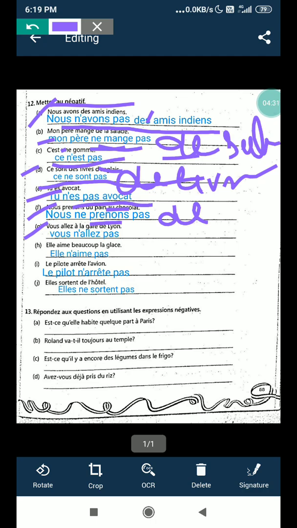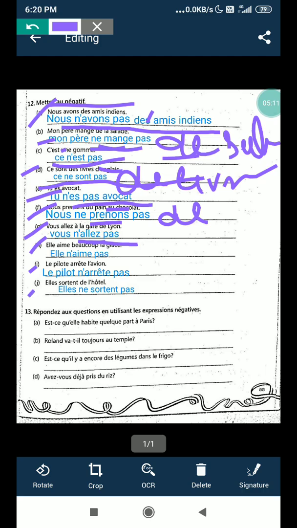This is the G part. H: j'aime beaucoup la glace. If la is there, there will be no change. This will come as it is, like je n'aime pas beaucoup la glace, there will be no change, because these are different articles. There are articles défini or indéfini, and partitive articles. So I part and J part you have to write the same.